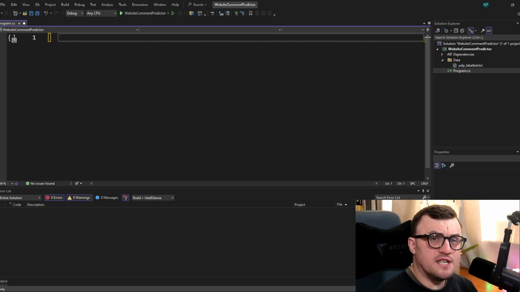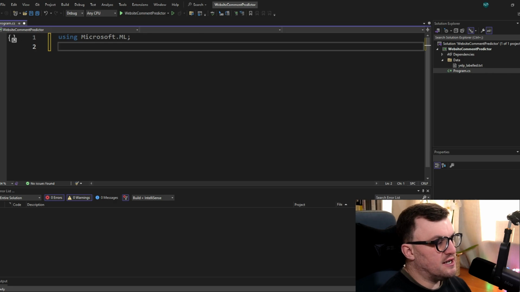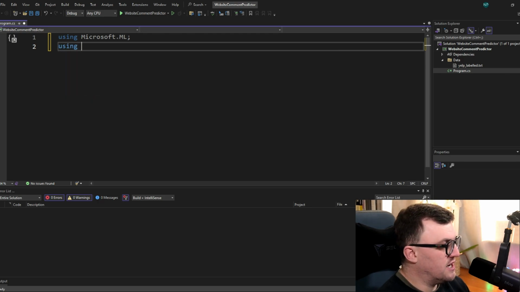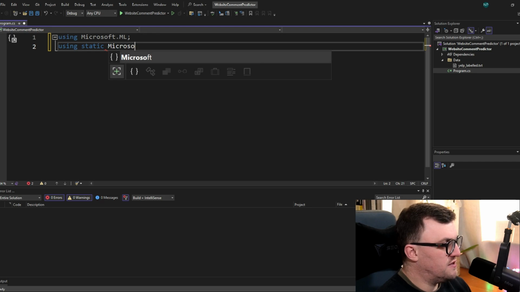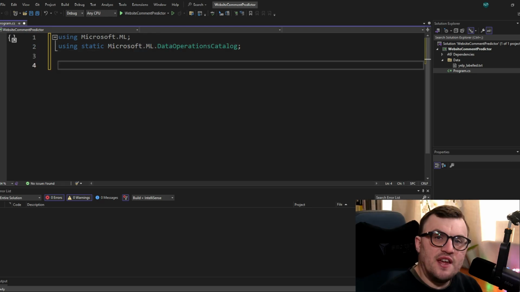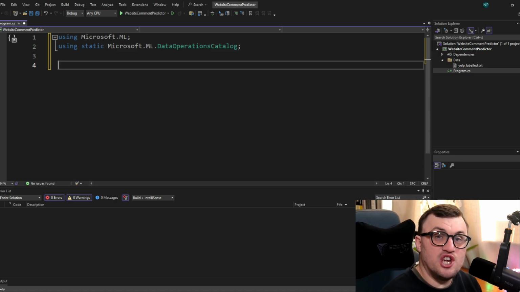So there's a couple of using statements that we need to add to this. So I'm going to add using Microsoft.ML. We also need the data operations catalog, and we need that to be static, and that's part of Microsoft.ML. So I'm going to say using static Microsoft.ML.DataOperationsCatalog. Then we need to tell ML.NET where the data is that we need to ingest. So this is our Yelp labeled text file.